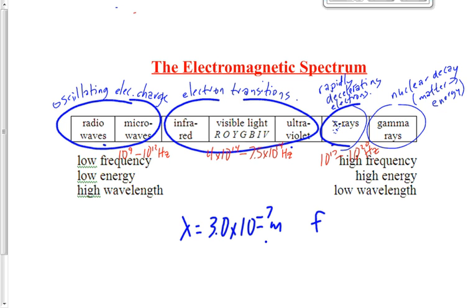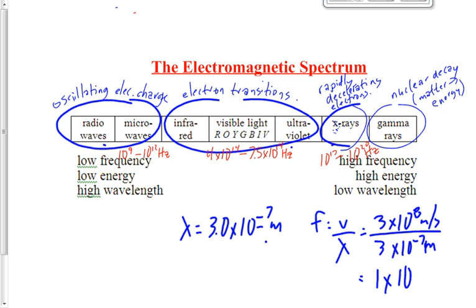So let's use the wave equation that we learned in physics 20. F is equal to V over lambda. V is 3 times 10 to the 8, and lambda is 3 times 10 to the negative 7. What do we get there? 3 divided by 3 is 1, times 10 to the 15. 1 times 10 to the 15 hertz. What's that going to be? That's going to be ultraviolet, right?